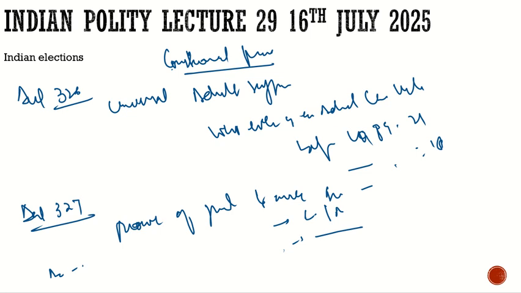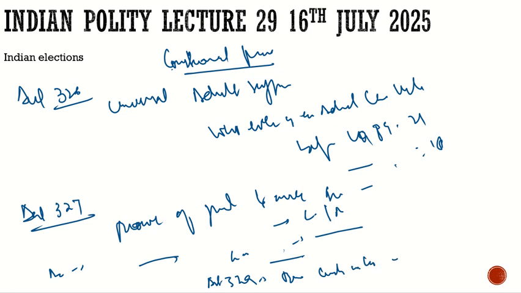Similarly, we have Article 328. It gives the legislature of the state the power to make provisions for the elections of the legislative council or legislative assembly of that particular state, in case there is no central law. Then we have finally Article 329, which bars the courts in electoral matters.